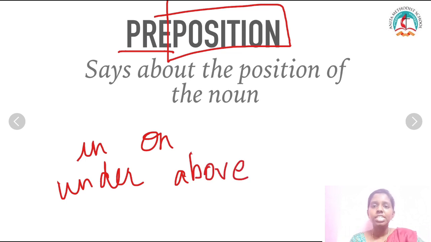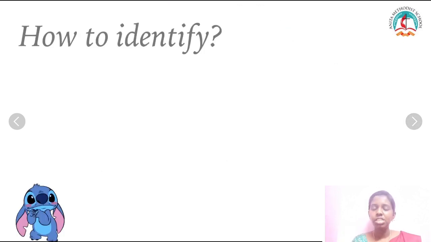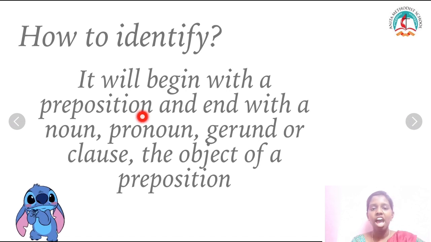So now we know what a preposition is in general, and we know what a phrase is. So today we are going to see about the prepositional phrase. When I say prepositional phrase, you may wonder how we can identify it in a sentence. It will begin with a preposition, that is in, on, under, before, behind, after, and so on.